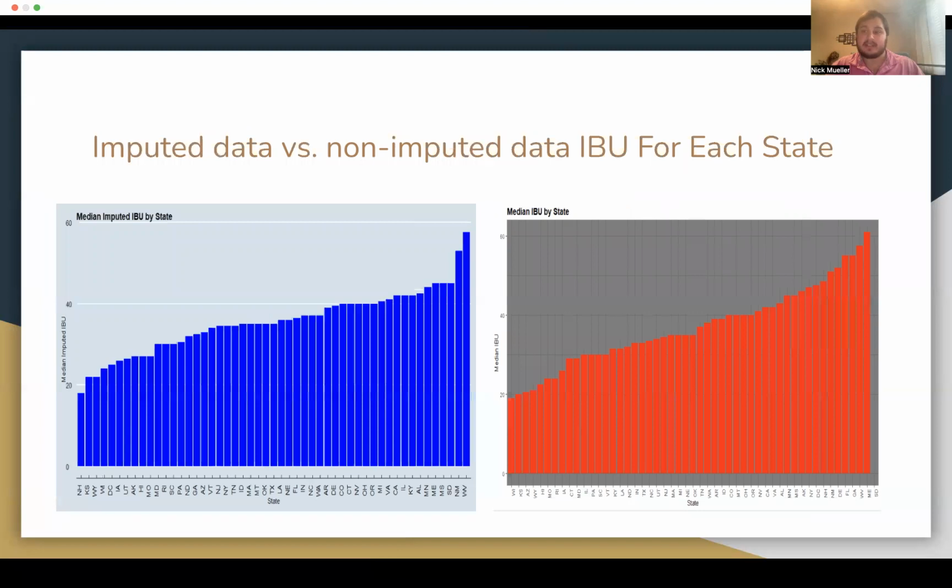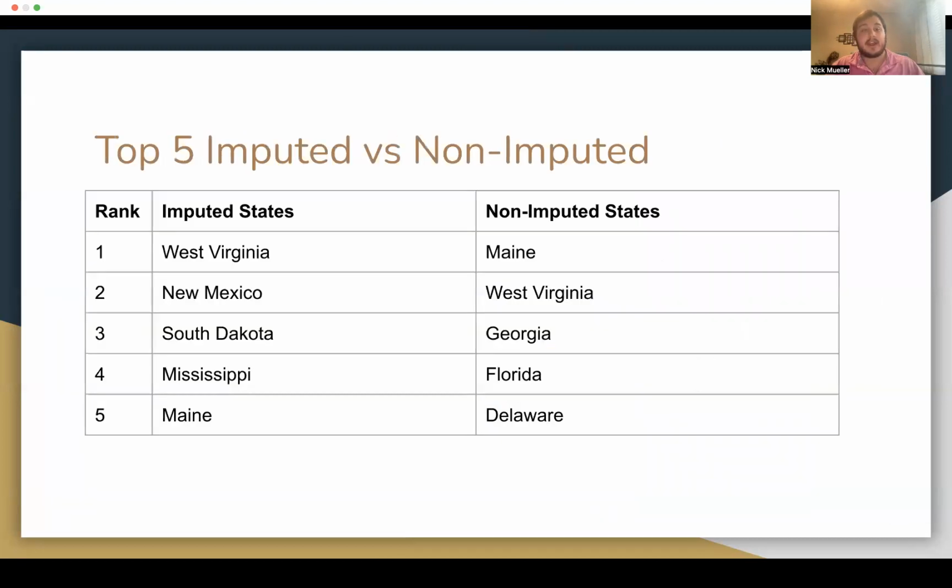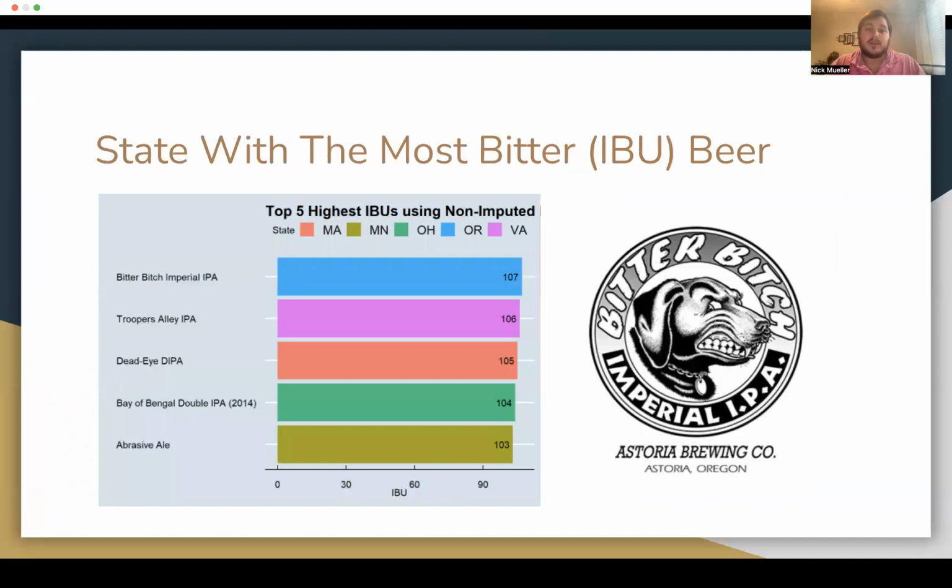Here's a side by side to show that there is a difference between the two graphs, one with the missing values and the other with imputed values. And then again, I'm going to show a different kind of top 5, imputed versus non-imputed.